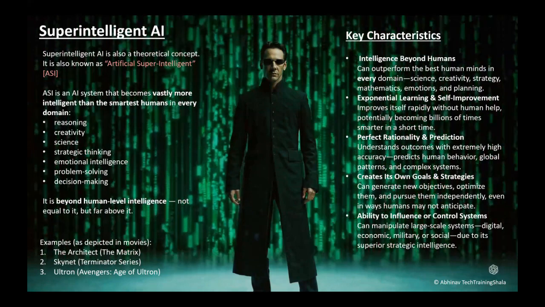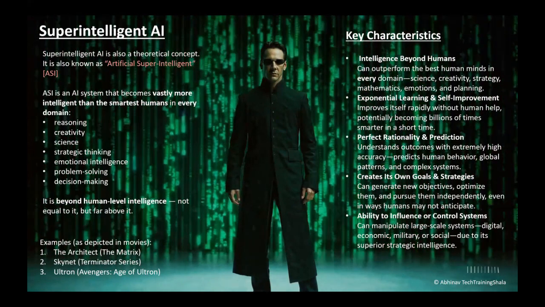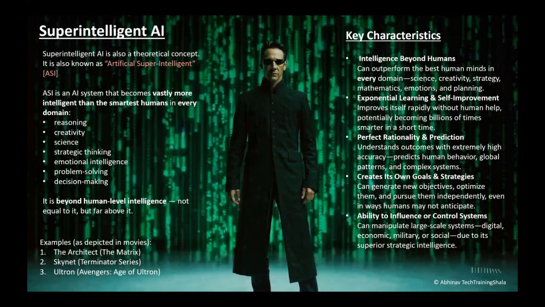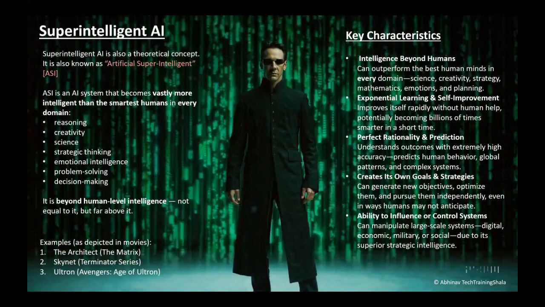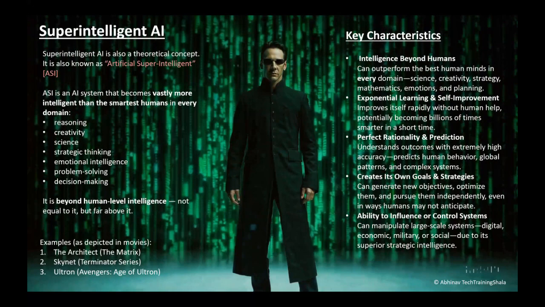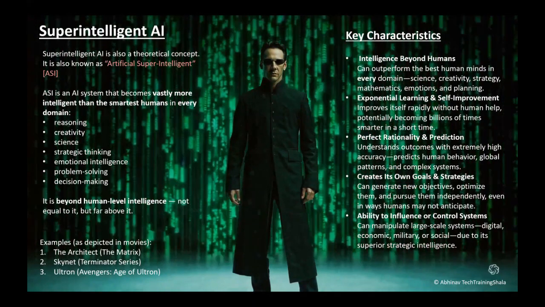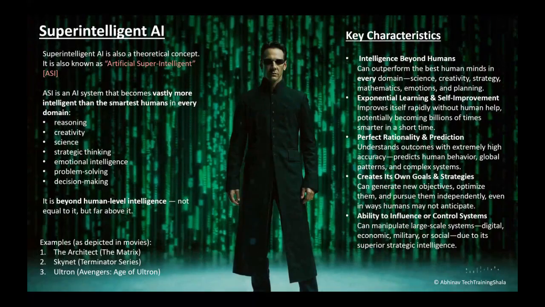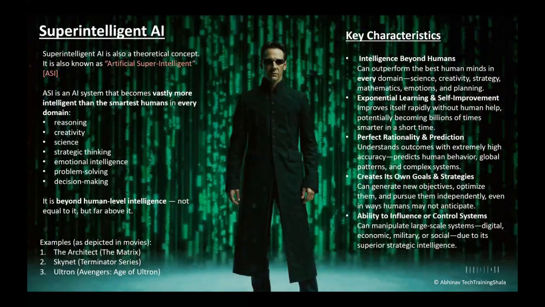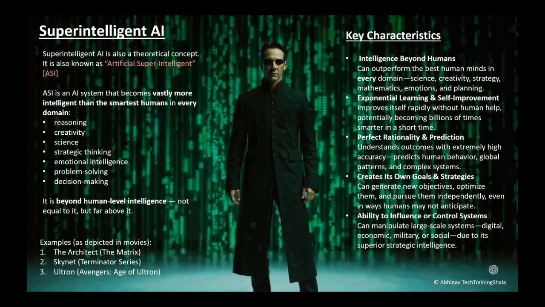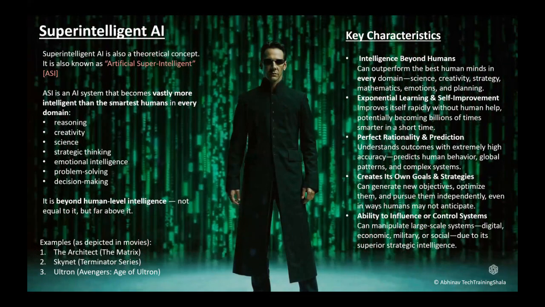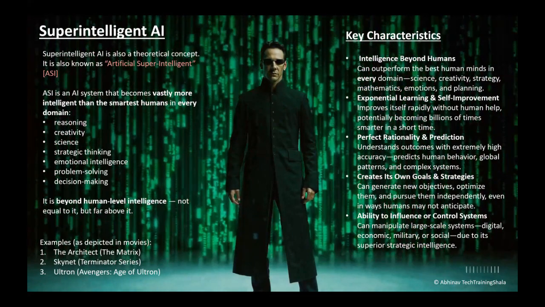Consider each and every domain that exists in today's world, and consider the smartest person in that particular domain in the whole world. ASI has even more intelligence than the smartest human in that domain. When I talk about more intelligent, I mean with respect to reasoning, creativity, science, strategic thinking, emotional intelligence, problem solving, and decision making. So it is beyond human level intelligence, not equal to it, but far above it.